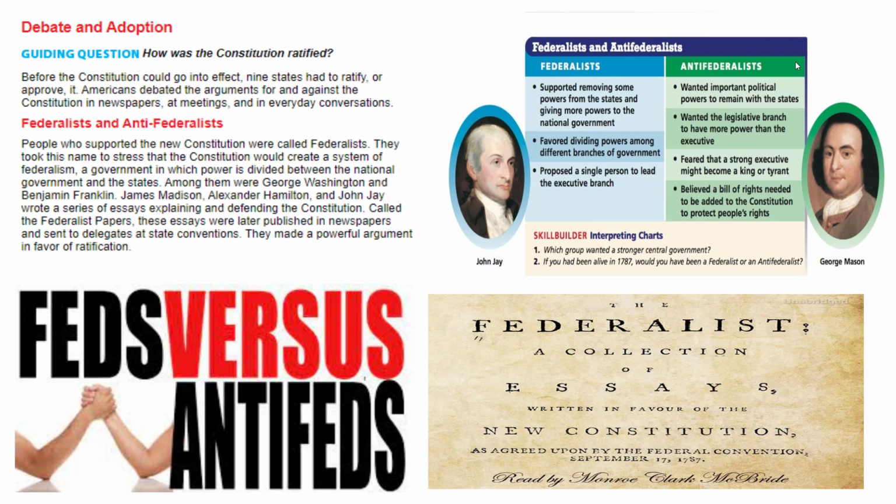Question 5. What did the Federalist Papers do? The Federalist Papers were a series of essays that explained and defended the Constitution. So it was an informational thing, but also a little bit of propaganda, trying to convince people that this was a good thing for our country. And that leads us to number 6. What was the main goal of the Federalist Papers? The main goal of the Federalist Papers was to convince the delegates at these state conventions that they should vote in favor of the new Constitution.